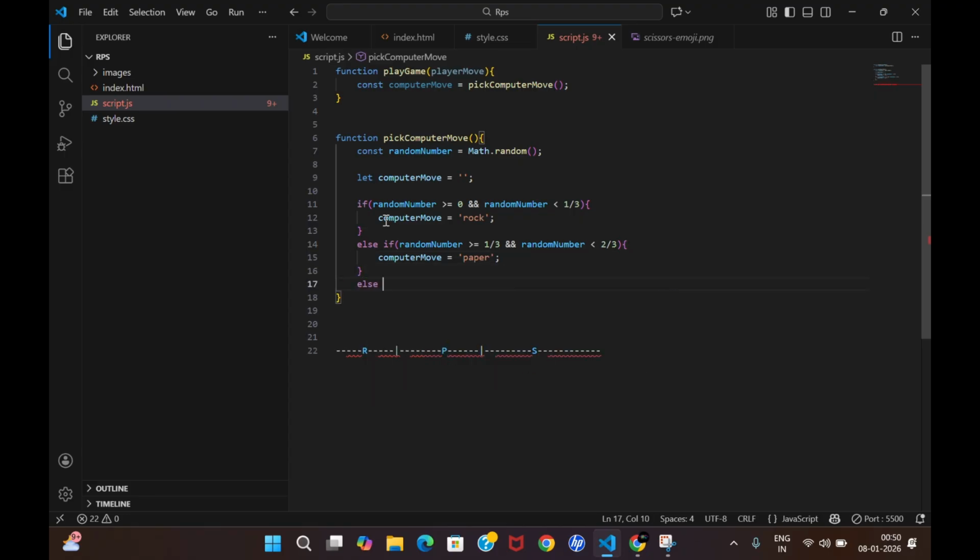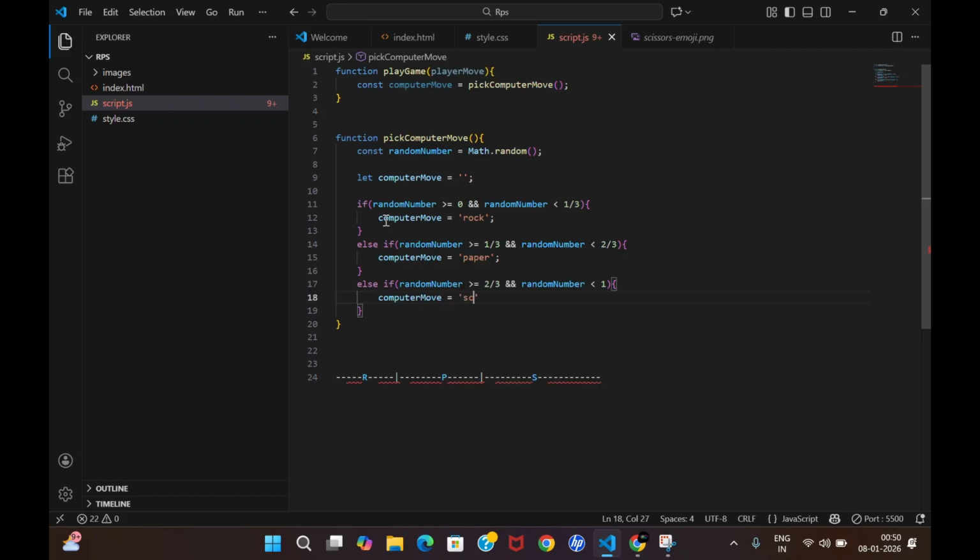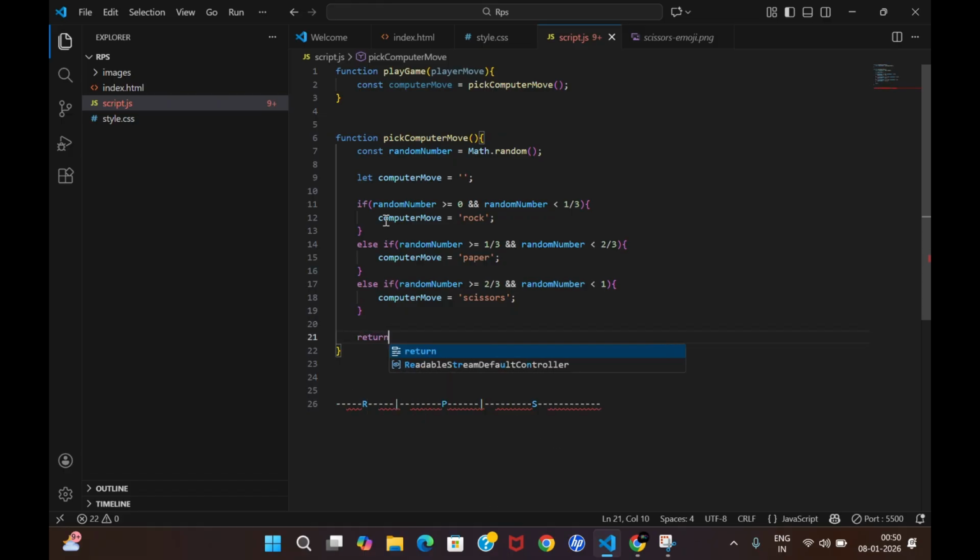Similarly, a final else if condition: if your random number value is greater than or equal to 2 by 3, and your random number value is less than 1, then definitely your computer move will be nothing but scissors, right? Yes, it will be scissors. And at the end, you will return the computer move you get. So, hope you understand our first logic. So, let me delete this.